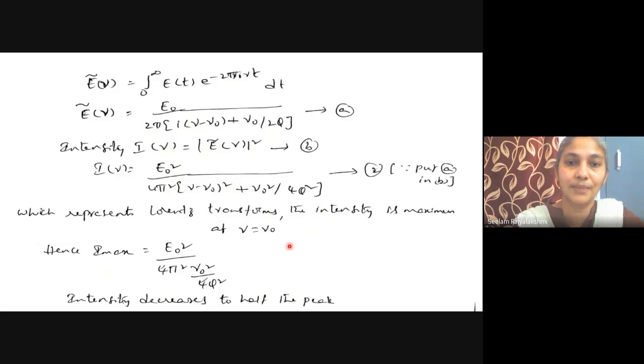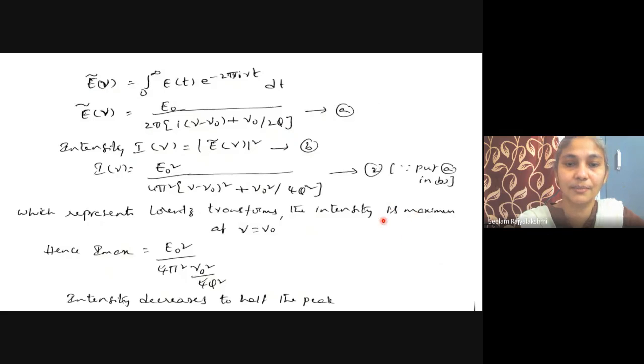The intensity is maximum at nu equals nu naught. Whenever we have nu equals nu naught, intensity is maximum. Hence, intensity maximum equals E naught square by 4 pi square over nu naught square by 4Q square, because at nu equals nu naught the first term becomes 0.